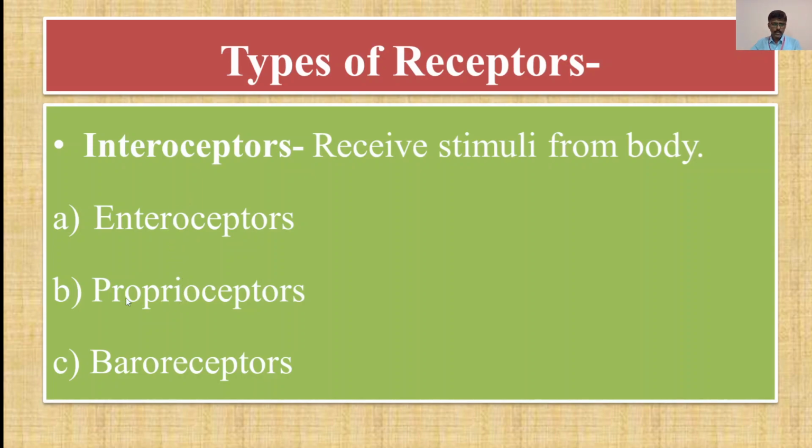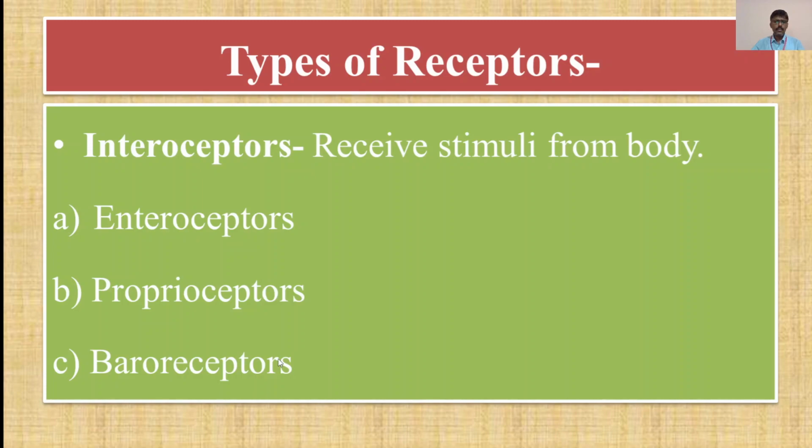Now these are the interoceptors, and in that we have seen enteroreceptors, then proprioceptors, and the last point, number C, is baroreceptors. As the name suggests, these are also considered mechanoreceptors, receiving signals from internal organs. They are present in the walls of atria, vena cava, aortic arch, and carotid sinus. They sense changes in blood pressure so as to restore homeostasis through vasodilation or vasoconstriction. Now this was about the types of receptors.